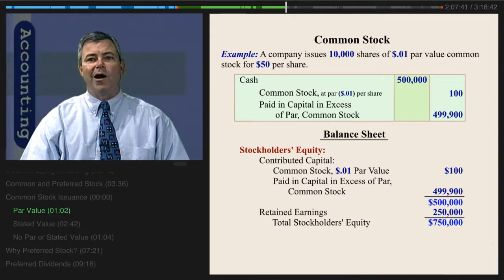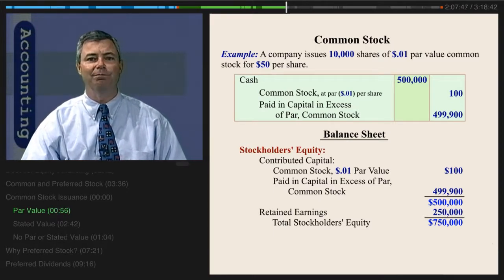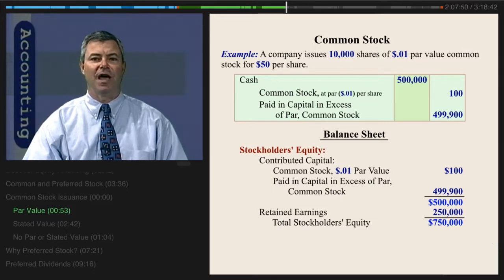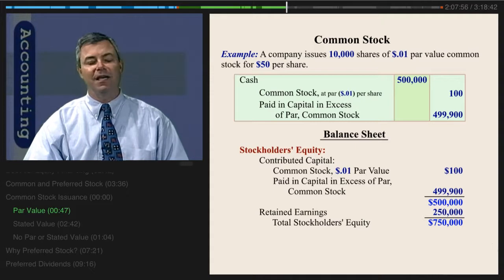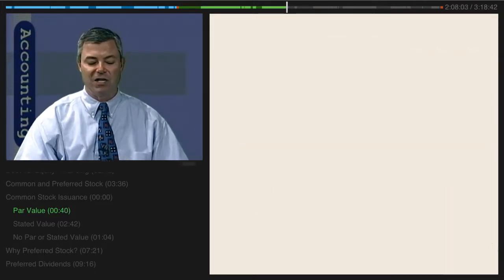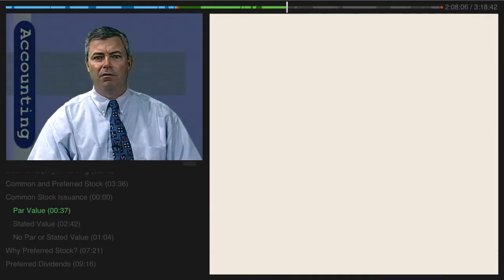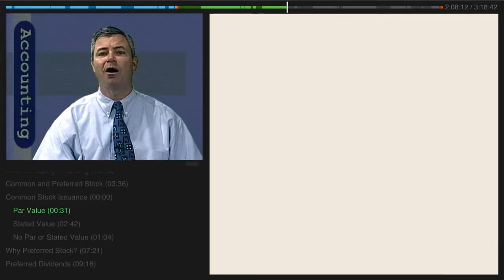The only reason why we're segregating out this par value is because of a stupid tradition, which in my mind we ought to stop doing. Just say common stock, $500,000. But this is what you'll see in a balance sheet today, so at least recognize it and note the insignificance, because one of the problems you'll have is that you might have some unsophisticated investor look at this balance sheet and say, wait a second, this stock's only worth a penny a share. That's not true. That's not what par value means.